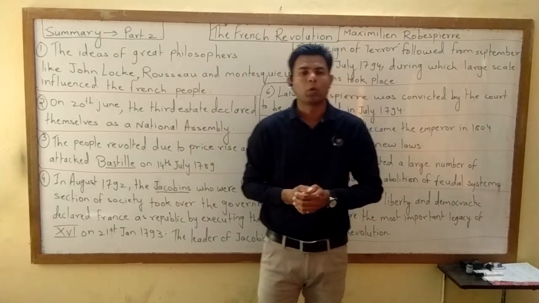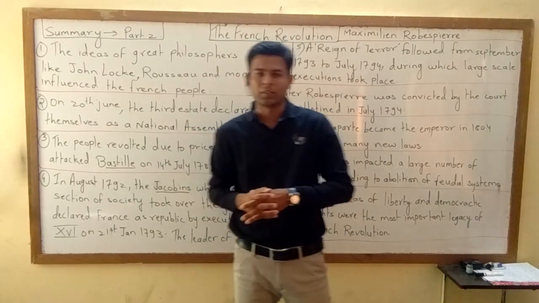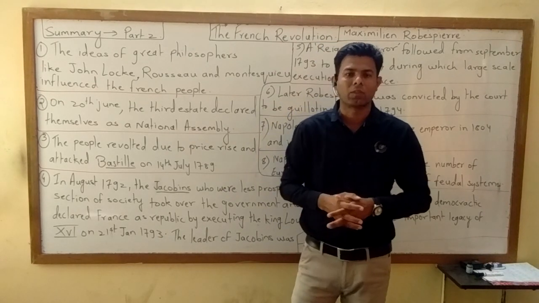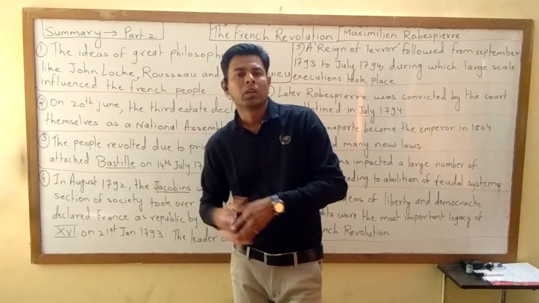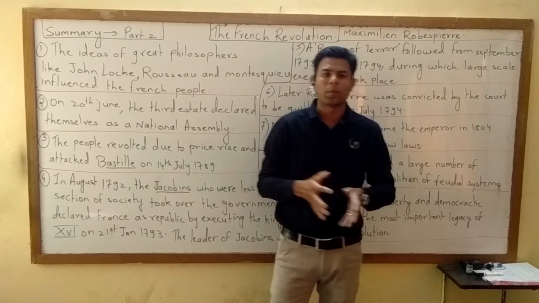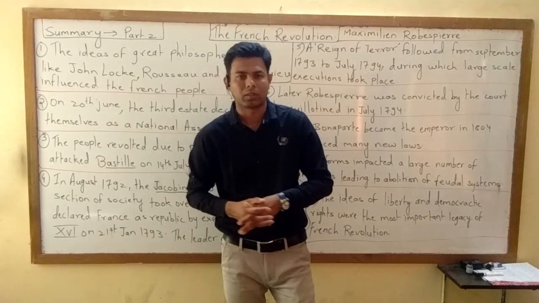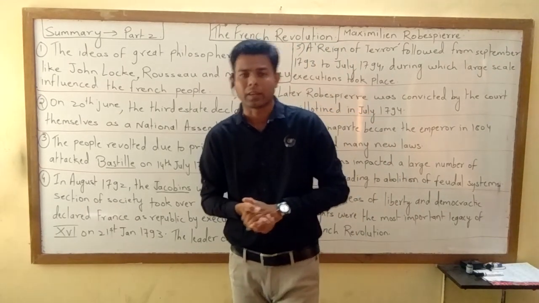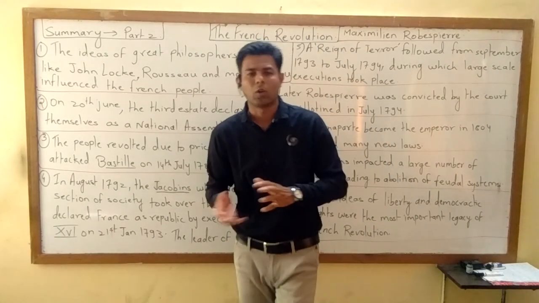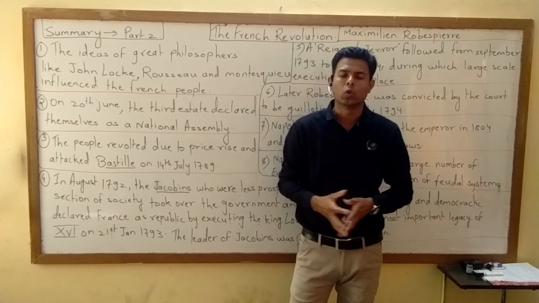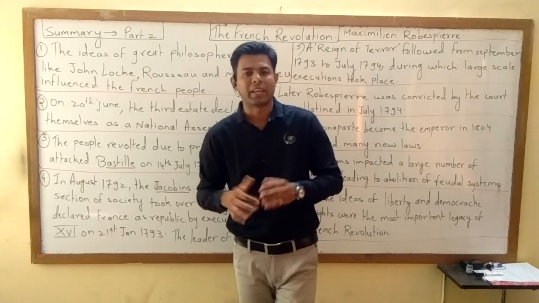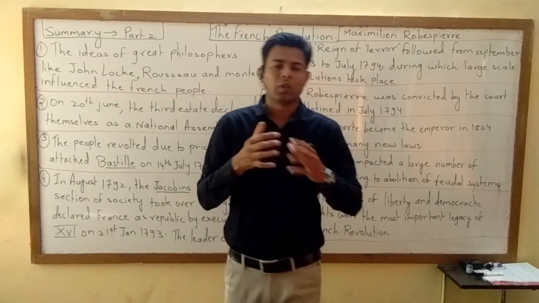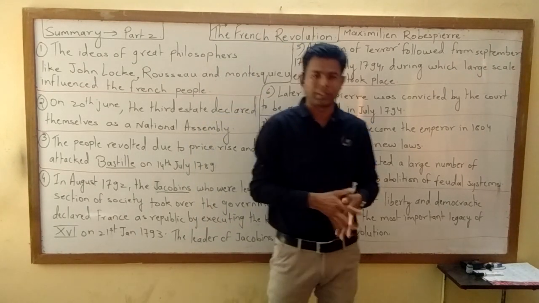So yesterday we came to know what injustice was going on in France. Who was the king? The name of the king was Louis XVI. He was hardly 20 years old and he got married to the Austrian princess Marie Antoinette. When he became the king, the French treasury was almost empty. So he decided to fill up the treasury by increasing taxes. The French society was divided into three states.